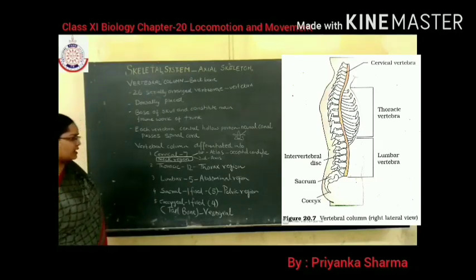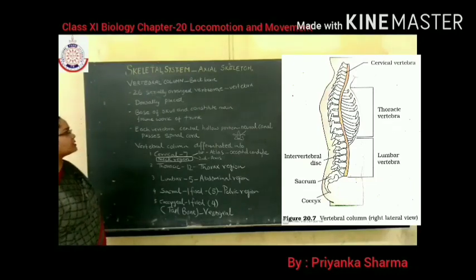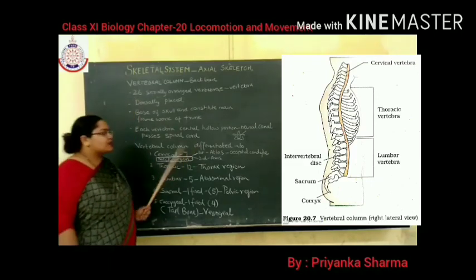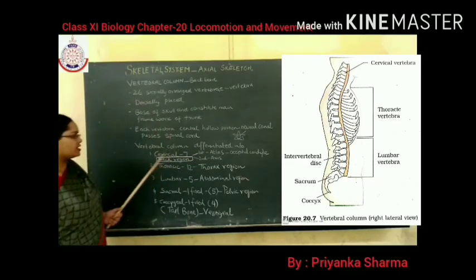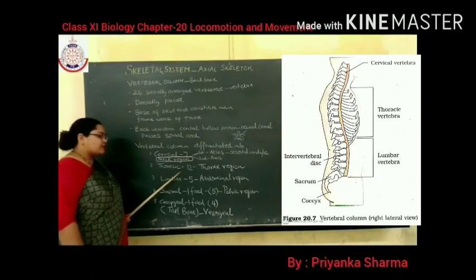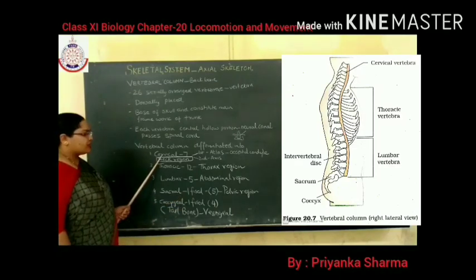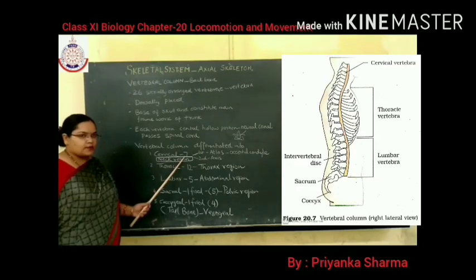Let's revise once again. First of all, the vertebral column consists of 26 serially arranged vertebrae, and these 26 vertebrae are differentiated into cervical, thoracic, lumbar, sacral and coccygeal vertebrae. Cervical vertebra, 7 in number.